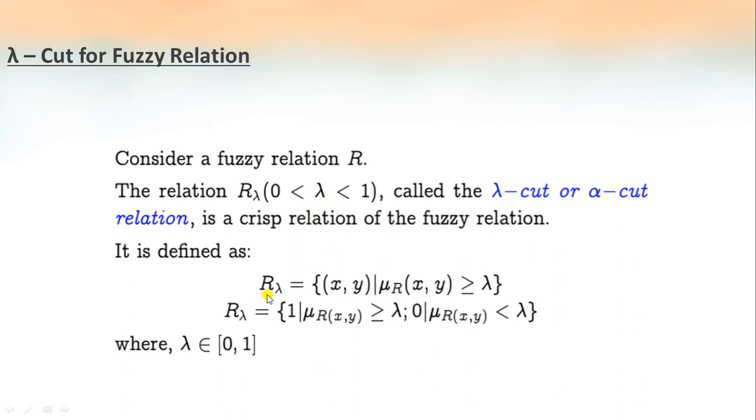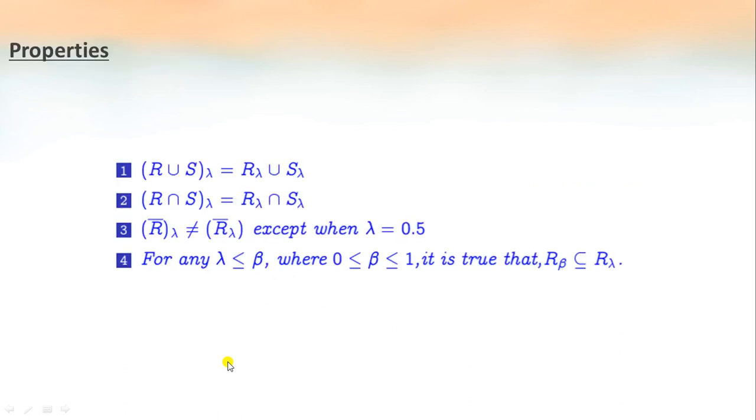And it is defined as R lambda equal to the ordered pair x comma y, where the membership value of this particular ordered pair is greater than or equal to lambda. If it is greater than or equal to lambda, the value of our R lambda will be 1, otherwise it will be 0. And again lambda belongs between 0 and 1.